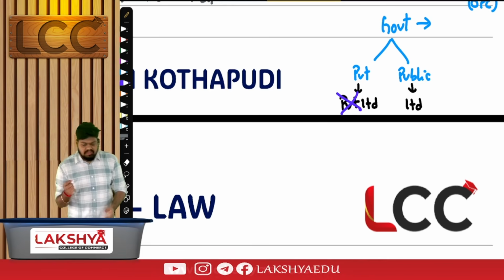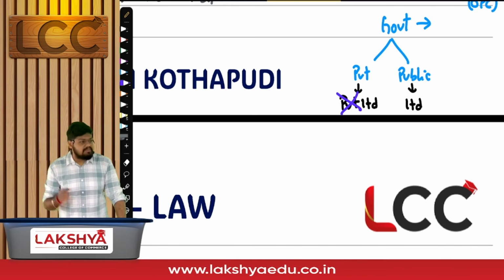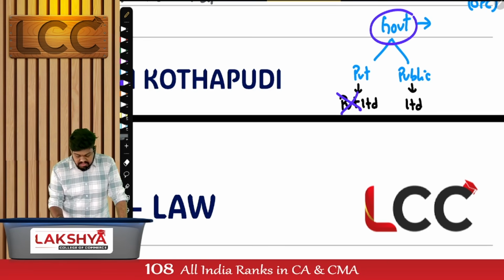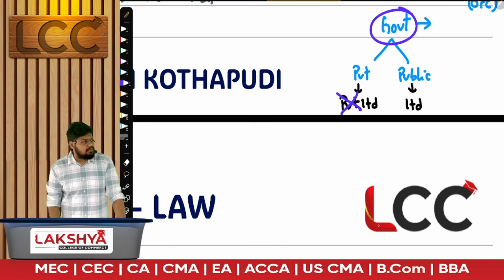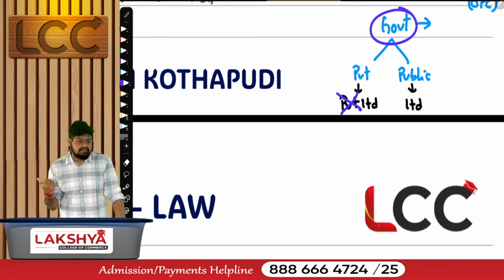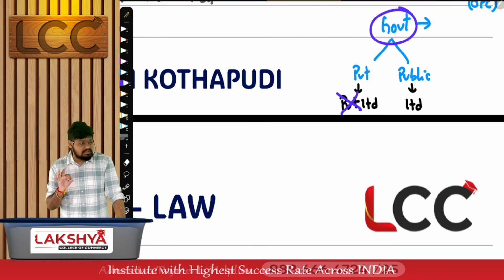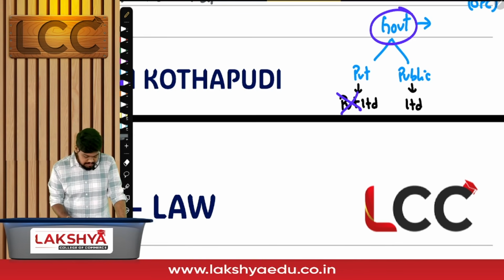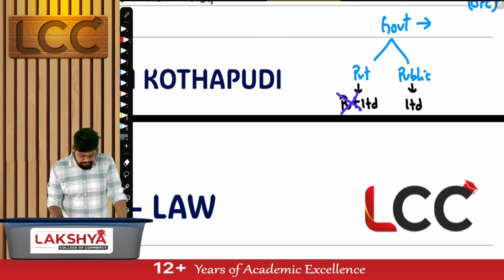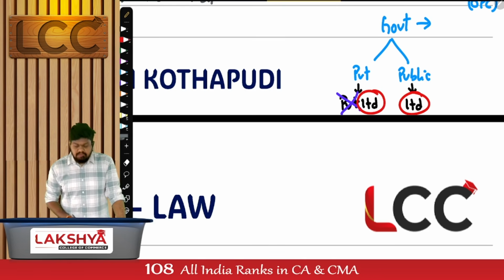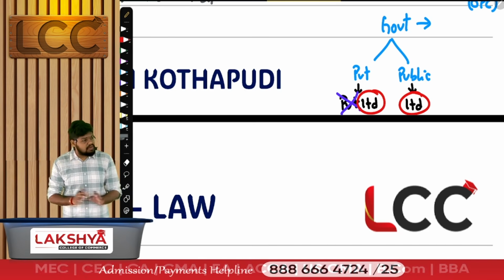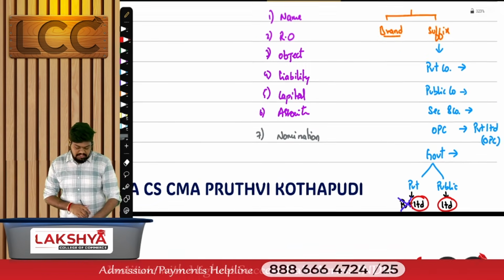That means I cannot identify by the suffix whether it is private or public. For identifying a government company whether it is private or public, I have to go through with articles. Articles and check how many clauses? 3. What are the 3? Give me the proper word. 3 restrictive clauses. If all 3 are existing, then it is called as private. If any one of them is missing out, then it is called as public. But the suffix of a government company will always be limited, whether it is either a private company or even a public company. The suffix will always be limited.